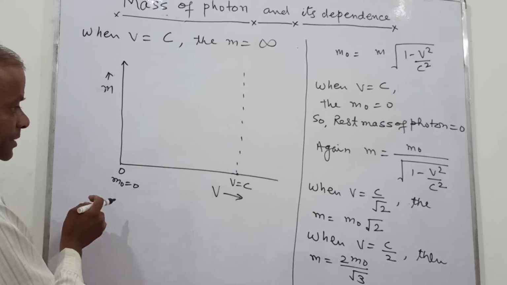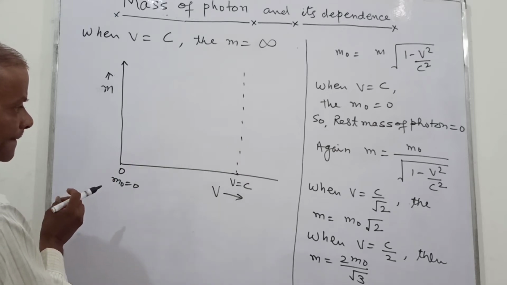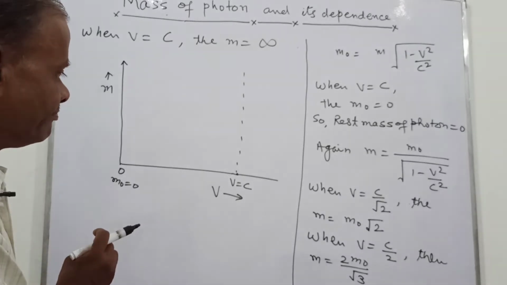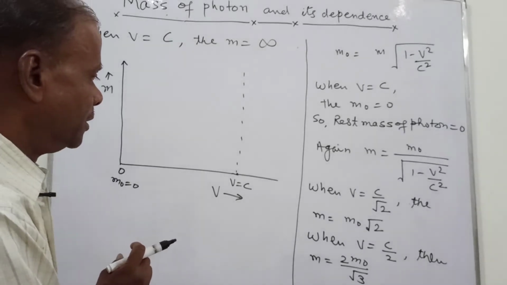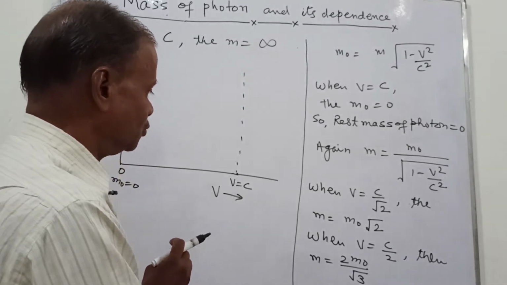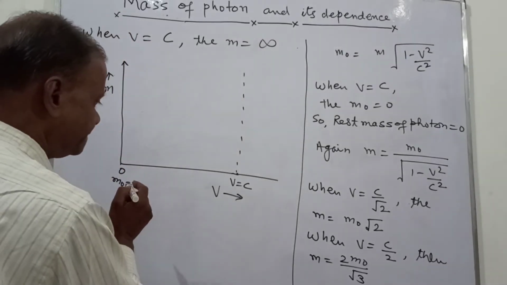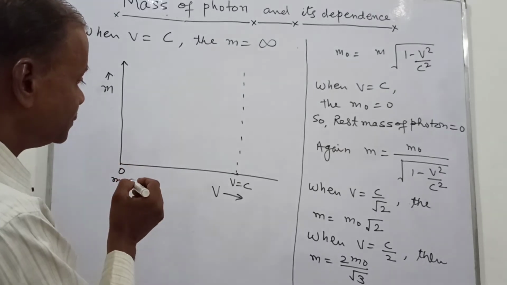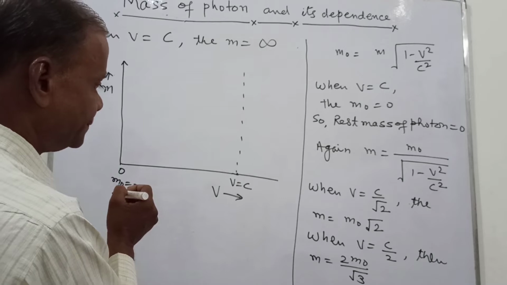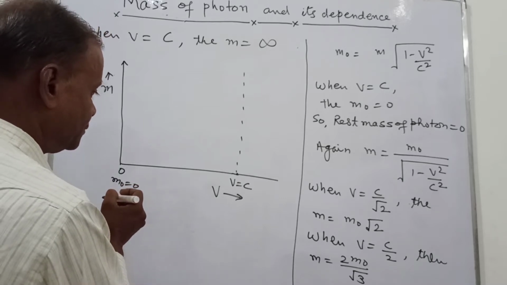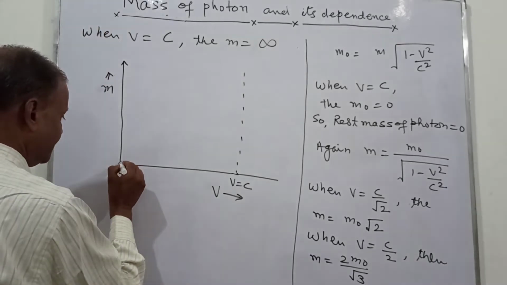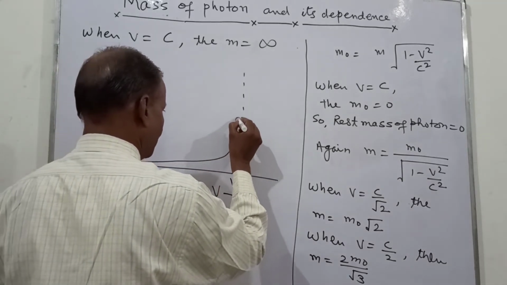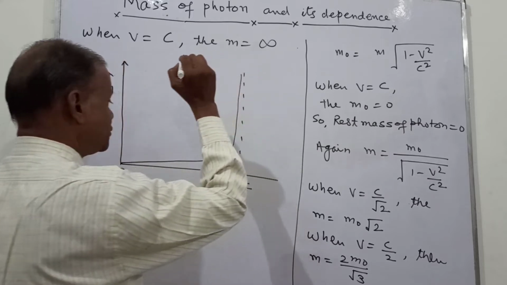Now as the speed increases, m equals m naught over root of (1 minus v squared over c squared).